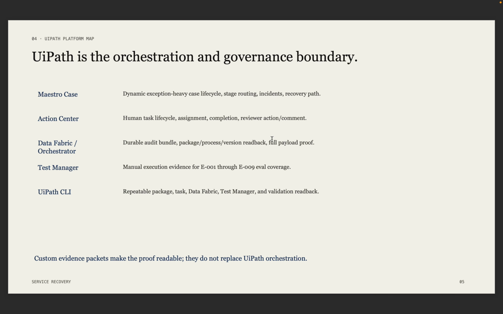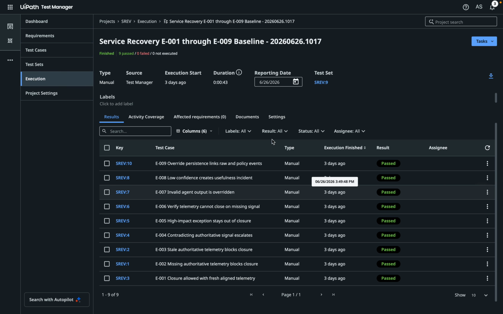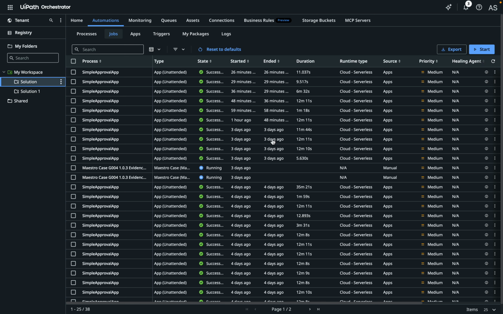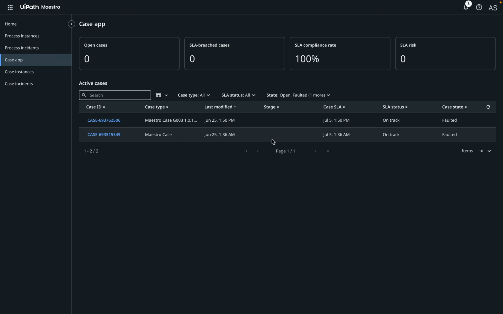UiPath is the orchestration boundary. Maestro case carries the life cycle. Action Center handles human review. Data Fabric and Orchestrator preserve audit and version proof. Test Manager represents the eval suite, and the UiPath CLI gives repeatable feedback. This is not just a local script with a UiPath logo. The live validation used Maestro case, Action Center, Orchestrator, Test Manager, and CLI readback.